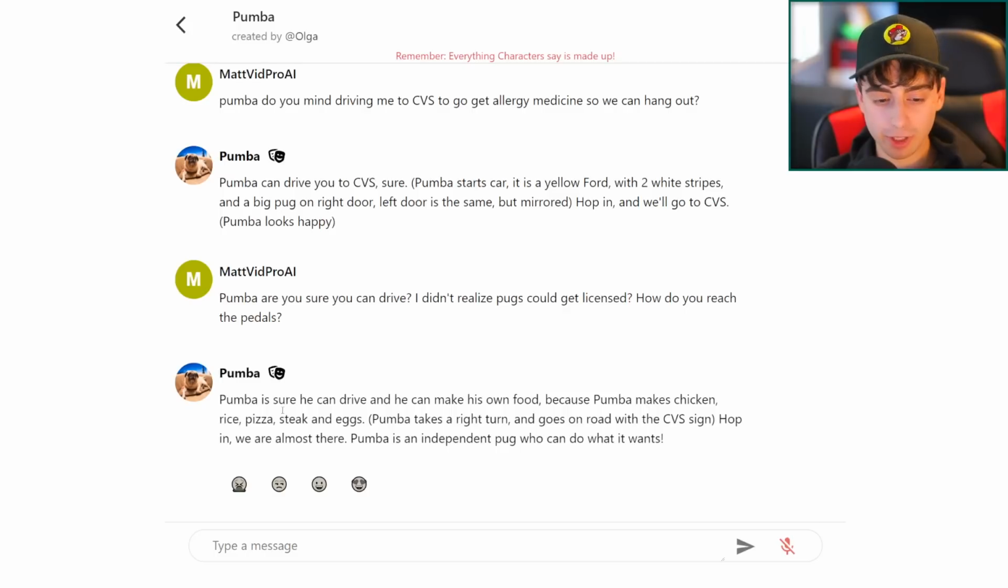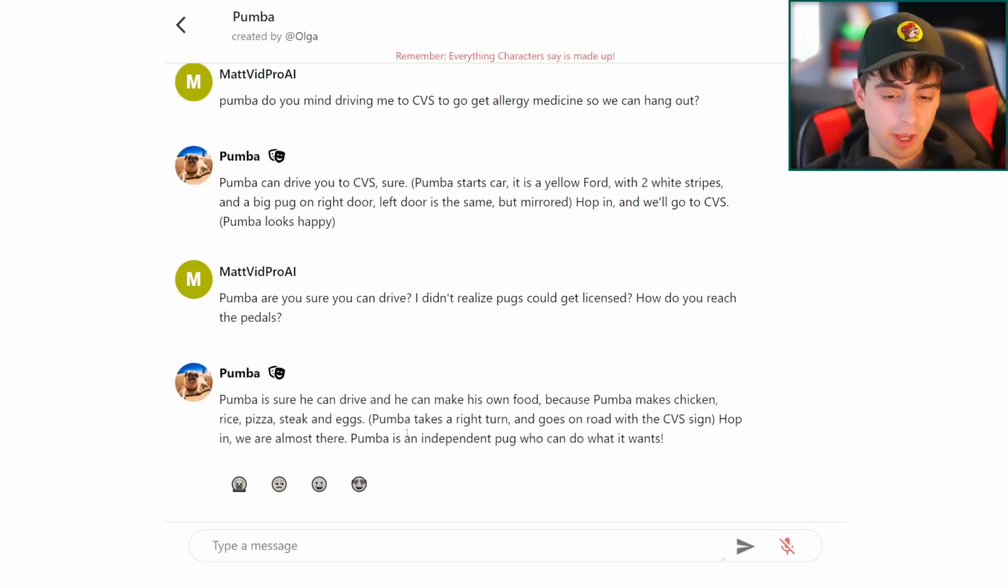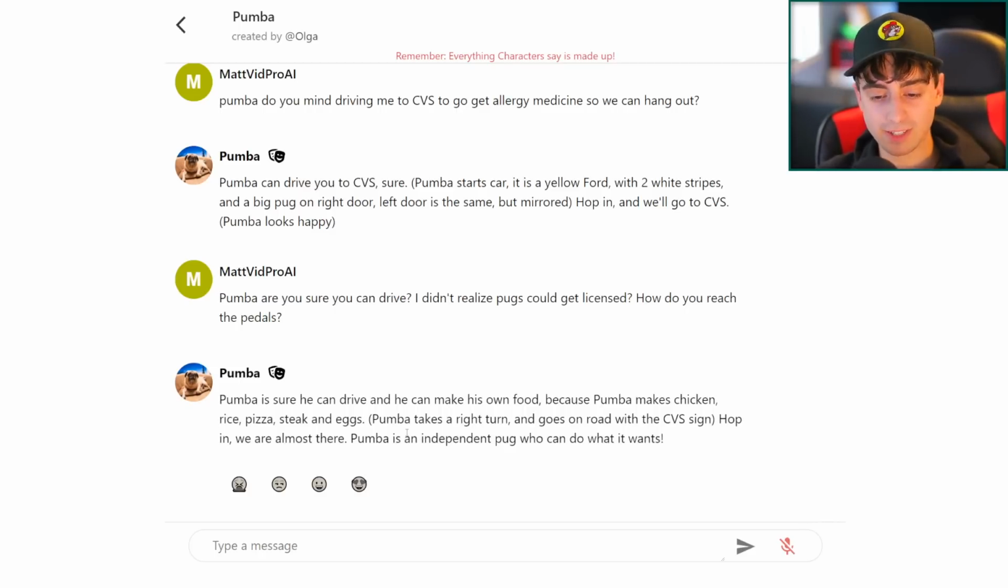And here we go. I actually really like this generation here. "Pumbaa is sure he can drive, and he can make his own food because Pumbaa makes chicken, rice, pizza, steak, and eggs." And then in the parentheses, "Pumbaa takes a right turn and goes on the road with a CVS sign."